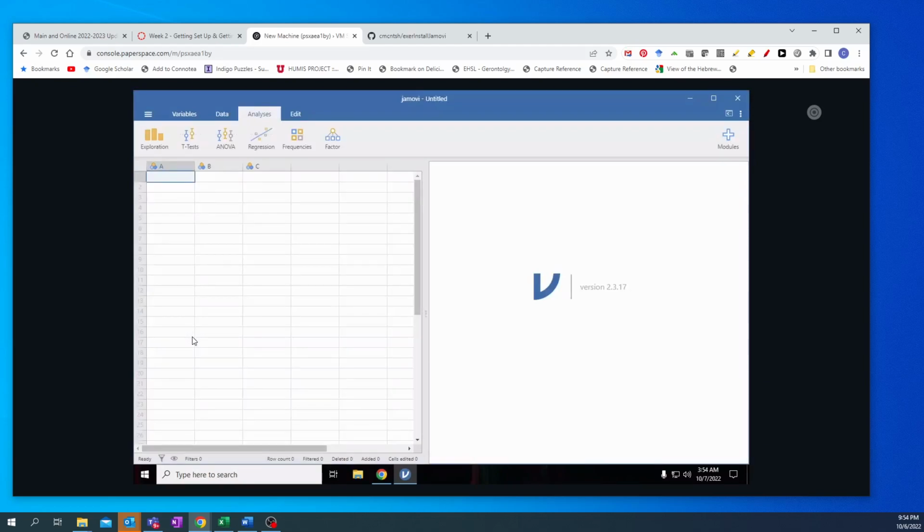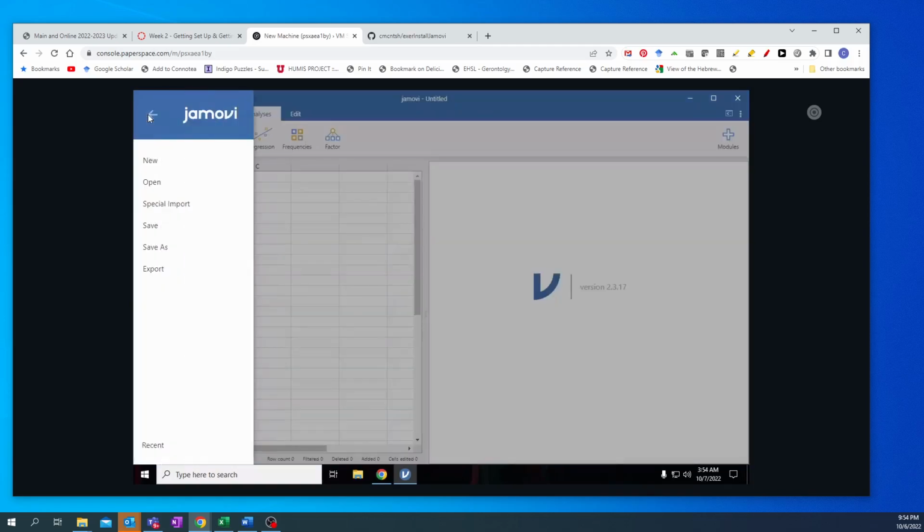So we're going to get to know this a little bit better this semester. Jamovi is a statistical program which is built on top of R, and it's just a little simpler to operate for running statistical tests. It's a little more point and click, and we will get to know it a little bit better, but over here is kind of like the file menu, and you can start new files or open files, save and export.